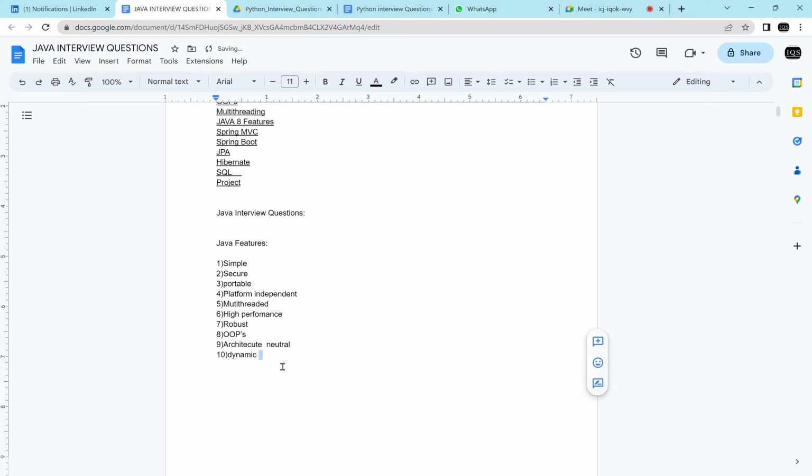These are the features of Java. Simple, secure, portable, platform independent, multi-threaded, high performance, robust and OOPS, architectural neutral, and dynamic. Guys, got it? These are the main features. Or you can say exception handling, because exception mechanisms are there. If something is going wrong, we'll handle exceptions and give a graceful termination, right? But these are some of the main features of Java.